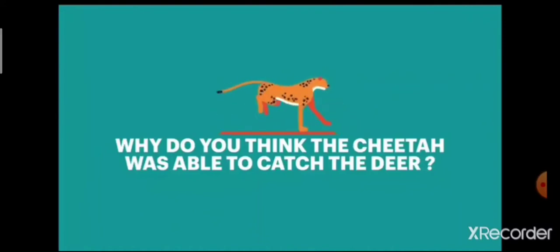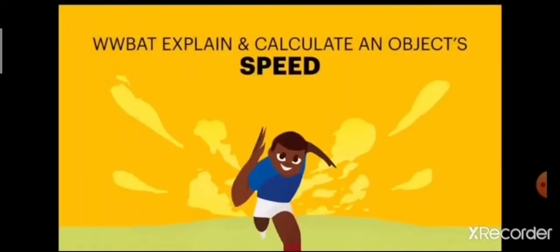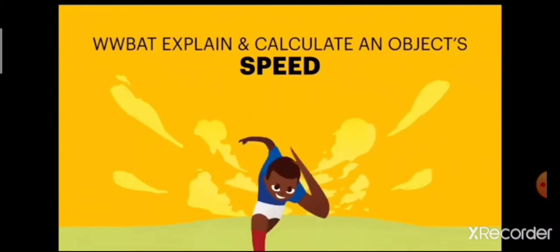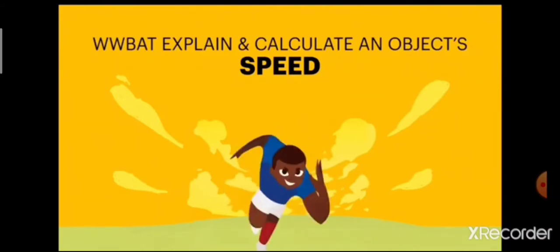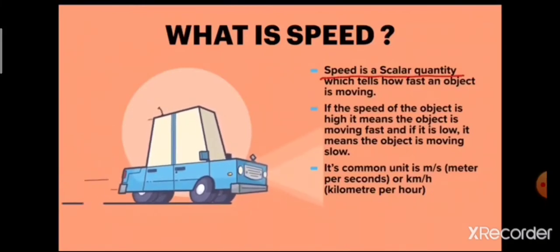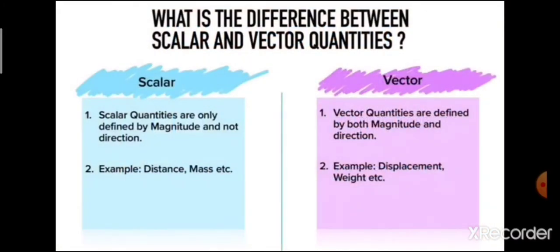And how do you measure how fast the object or the animal is moving? Do you know? For that, we measure their speed, right? So we are going to measure their speed. We'll be able to explain and calculate an object's speed. So now you are going to understand how we can measure the speed of an object and what speed is.